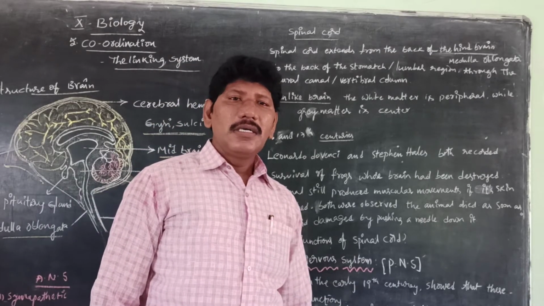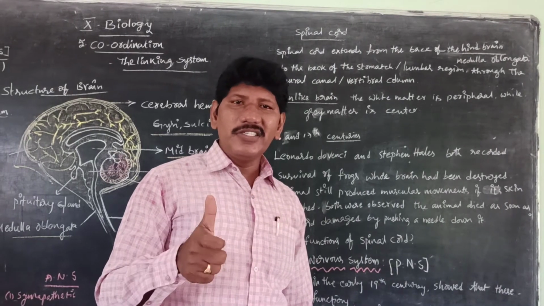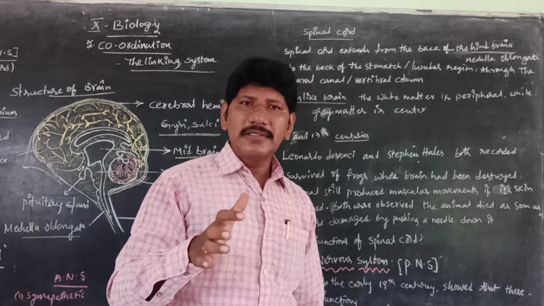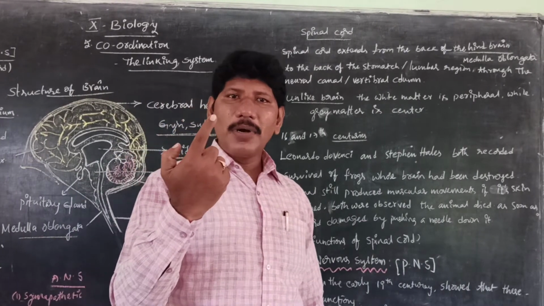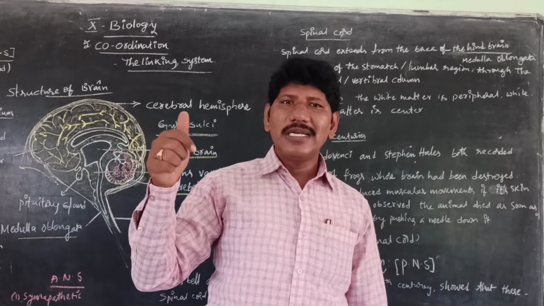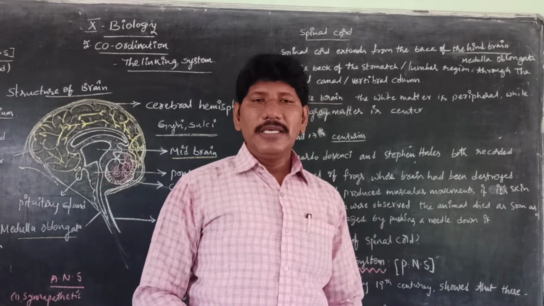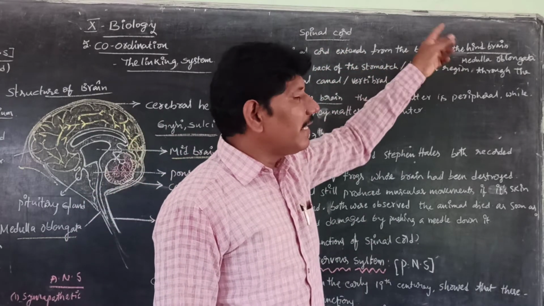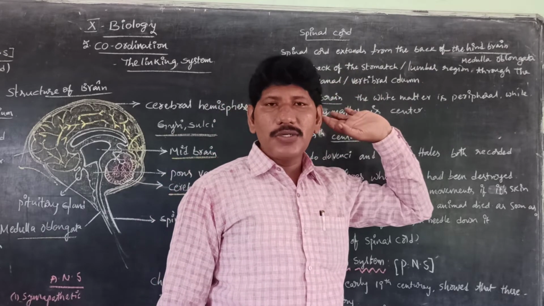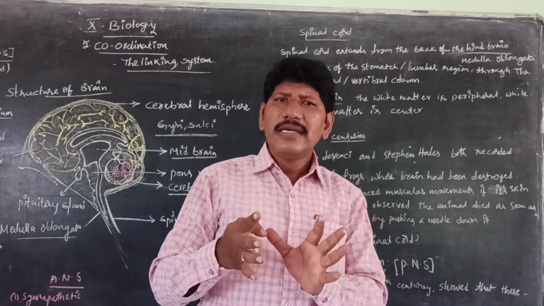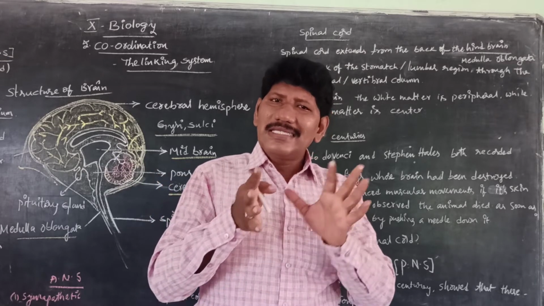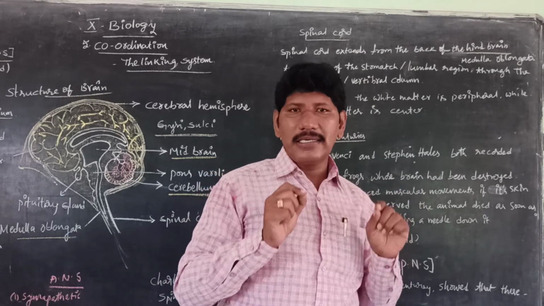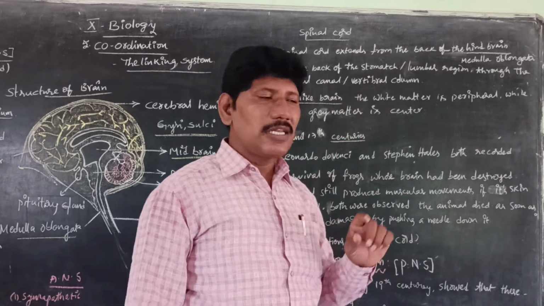See, children, regarding the central nervous system, till now we discussed one part, the brain. After completing the brain, we move to the second part of the central nervous system, that is the spinal cord. The spinal cord extends from the back of the hindbrain, the medulla oblongata. It is not a separate part of our body. It is a part of the brain, so it has equal importance to the human brain. Is it clear, children?